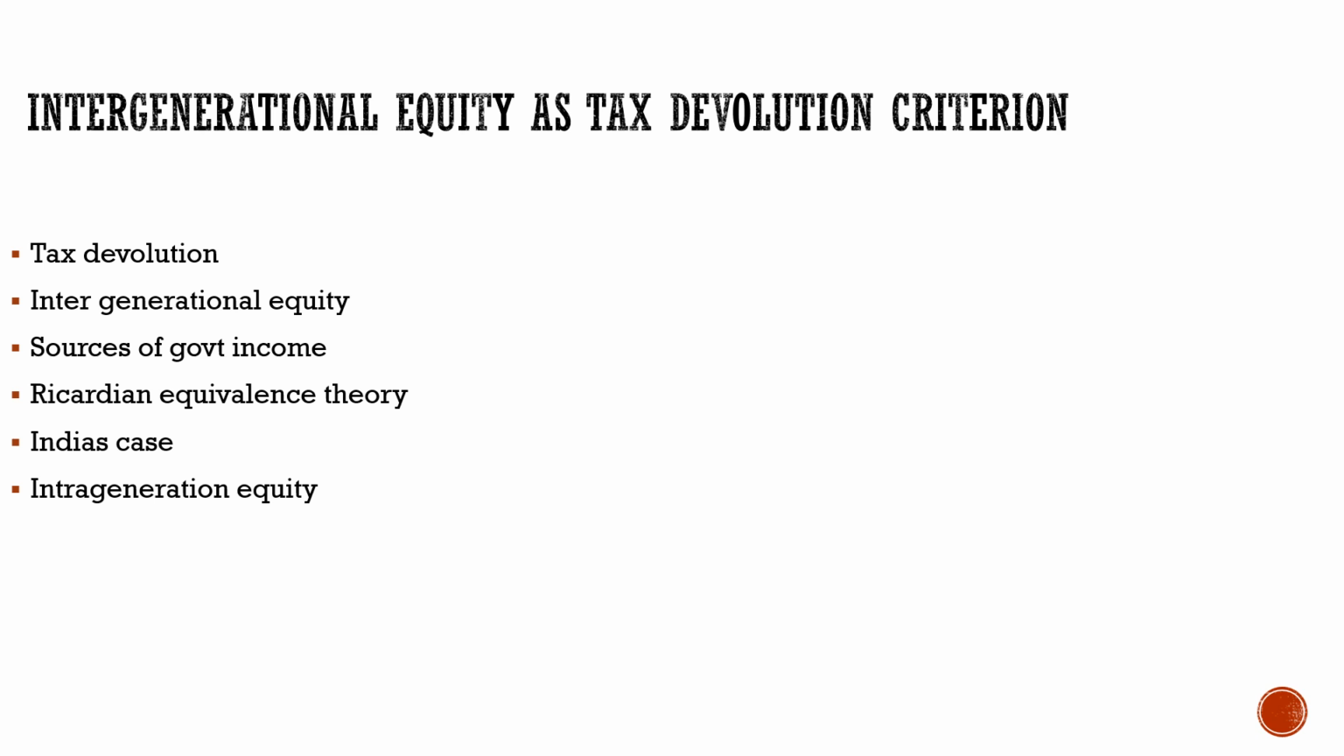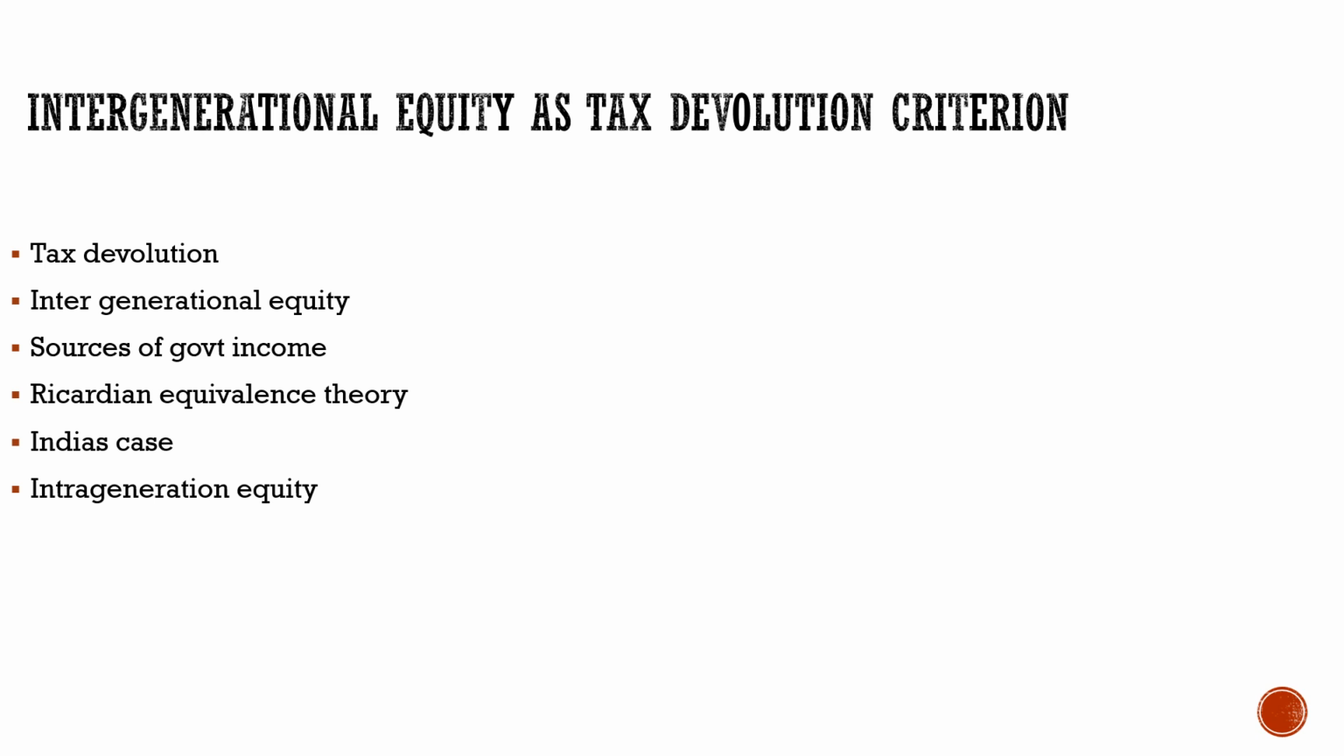The first article which we have to discuss is about the intergenerational equity as tax devolution criterion. First we should know what tax devolution is. We should have a little concept about it, who provides this, and how a government earns money and how states earn money. Tax devolution is the distribution of taxes by the center. It is done on the recommendation of the Finance Commission. This is little information which you should know.